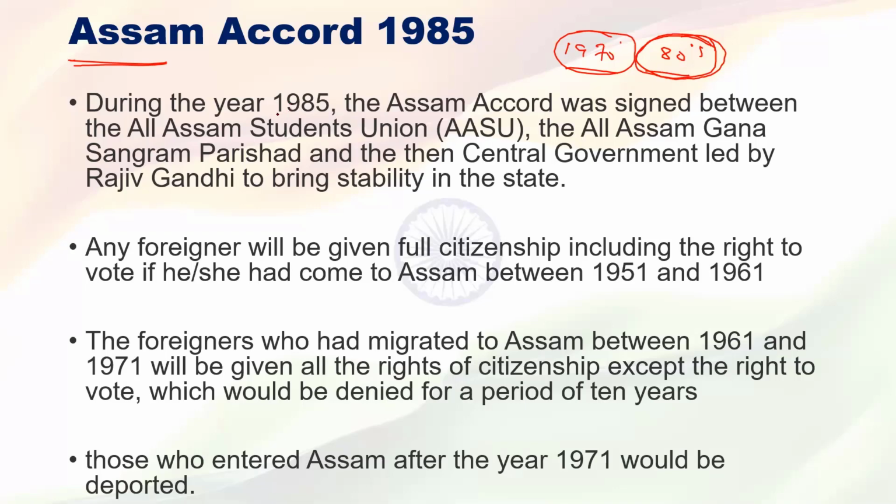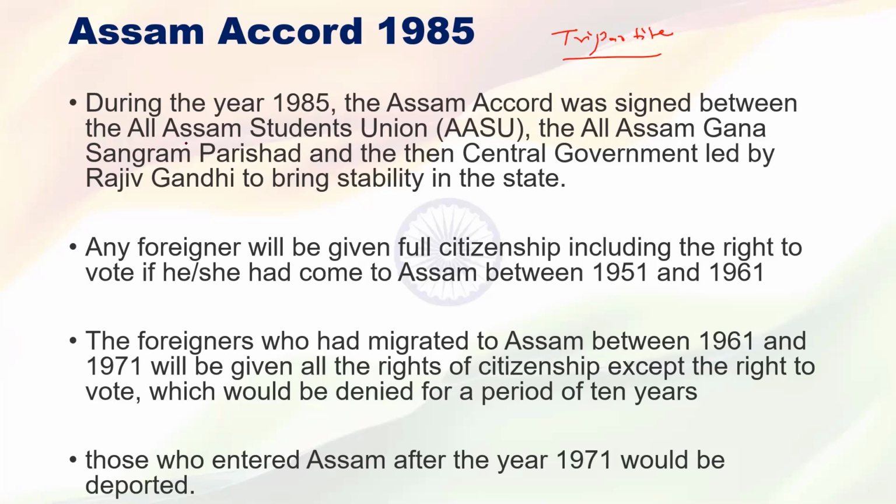So in the year 1985, Rajiv Gandhi was the Prime Minister of India. There was an agreement, called the tripartite agreement. That means three parties were involved in that agreement. Who were these three parties?